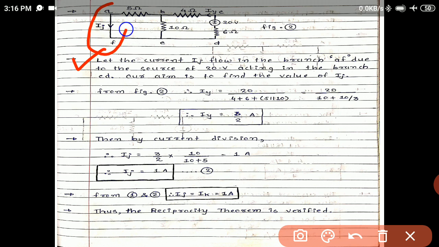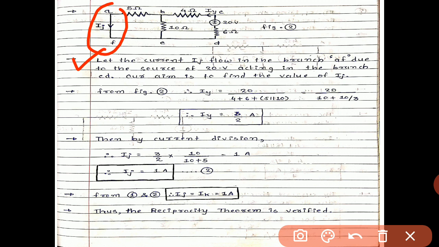This one is AF. Due to the source of 20 volt acting in the branch CD, our aim is to find the value of Ij.